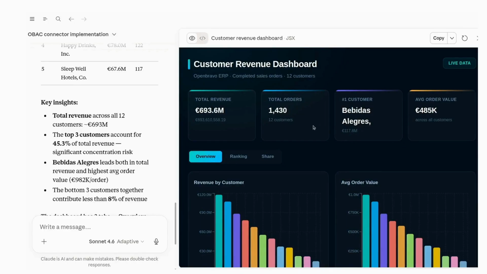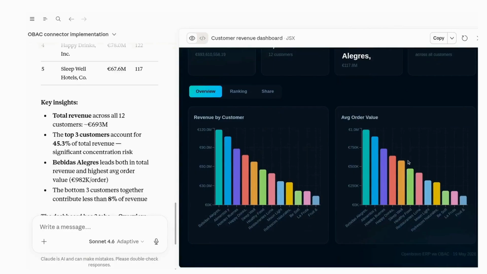with 1430 completed orders in total. And the average order value is 485,000 euros per order. Below that, a revenue bar chart, an average order value comparison, a full customer leaderboard with progress bars.